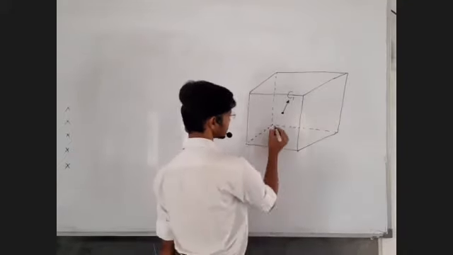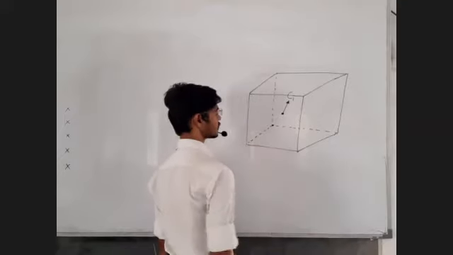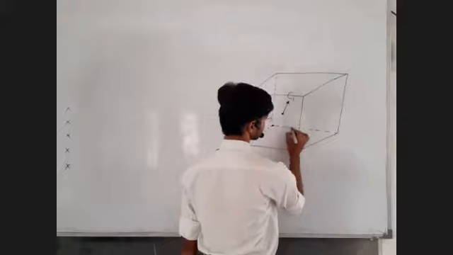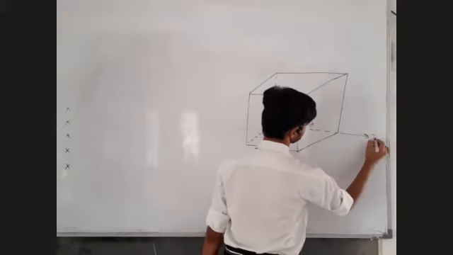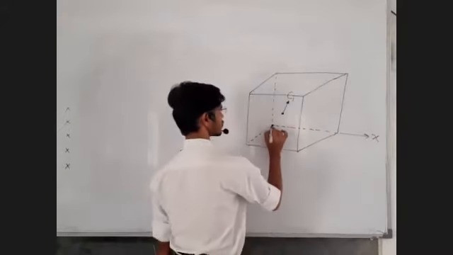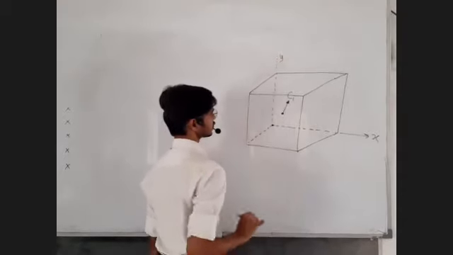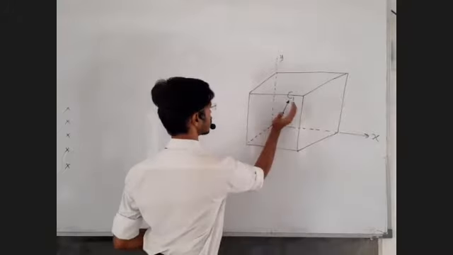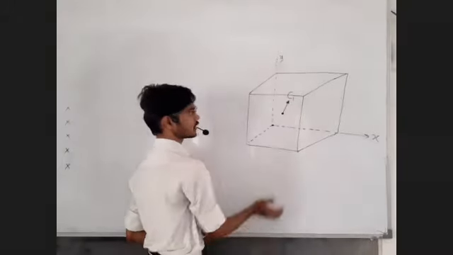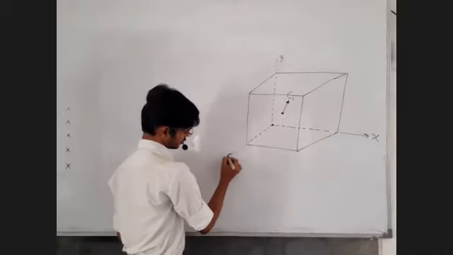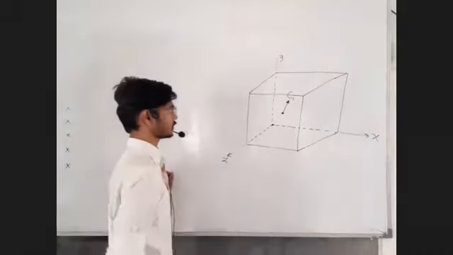Let us try to draw the axis. Let us take this as x-axis. Okay, sir, fine. Let us take this as y-axis. X cross y, what is it, child? Z. So sir, right here Z. Okay. So these are the three axes.